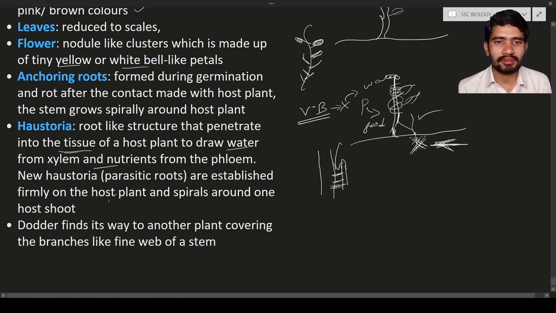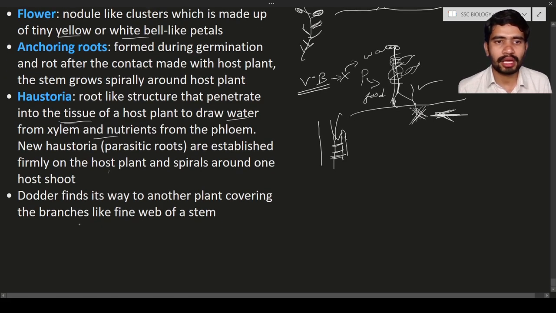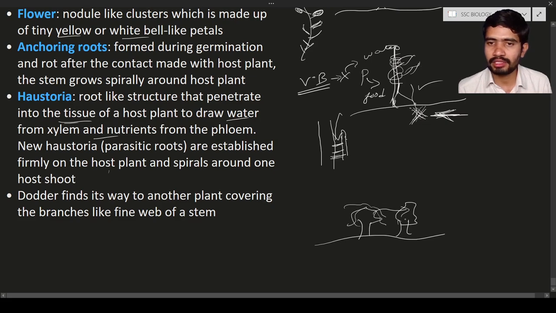And dodder finds its way to another plant by covering the branches with a fine web-like structure. Let us consider this is the ground, this is one plant, one tree or plant, and this is another one. So the dodder is present in this way. The dodder will find its way to the other branches of the tree. If the branches of this tree are in contact with this plant, this dodder will easily enter into the other plant. In this way, the dodder will cover the entire plant and also other branches, everything, so that it looks like a web-like structure all over the plant.